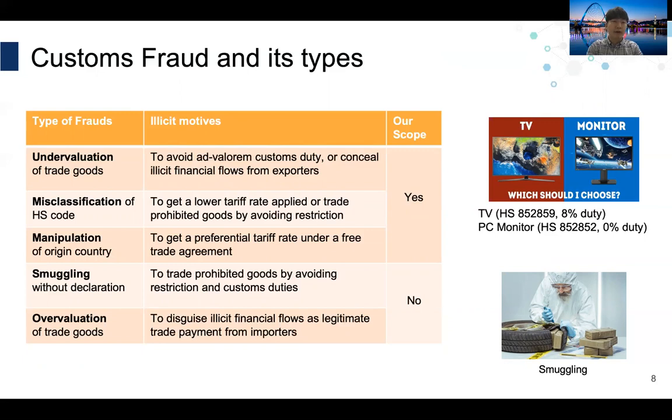There are several types of fraud, such as undervaluation of trade goods, misclassification of HS6 code, manipulation of origin country, smuggling without declaration, and overvaluation of trade goods. In this paper, we focus on detecting the first 3 cases of fraud, where a machine learning algorithm captures the erroneous input from import declarations. By detecting them, customs administration can keep the taxes that they need to collect. Therefore, the customs selection system should work in a way that it delivers the most suspicious items to customs officials, so that the manual inspection process can proceed.